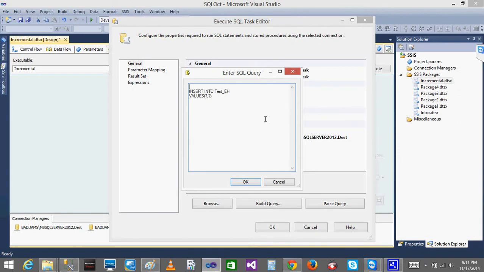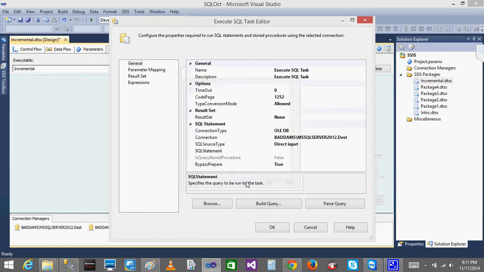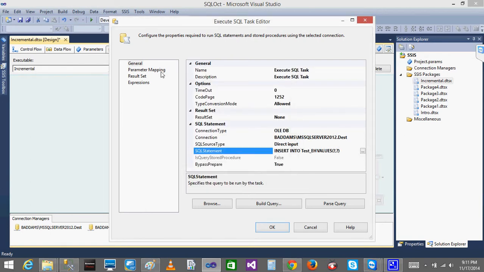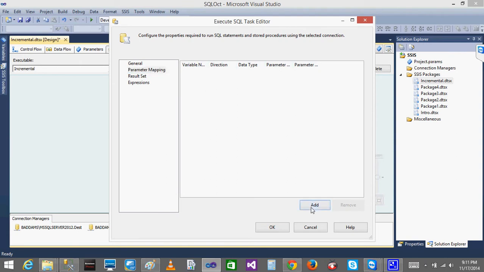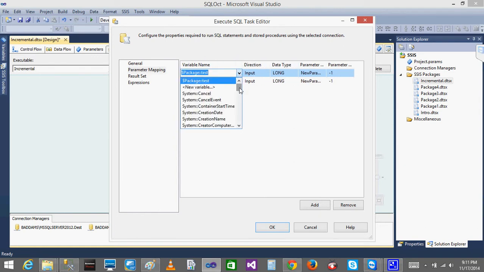So done. That's it. Now I want to pass two values to this. The same way, I'll go to the parameter mapping and add two values. So what is the first value? It is a package name. By default there will be a system package name variable here.